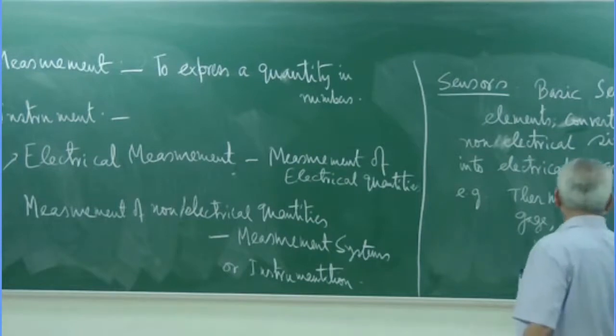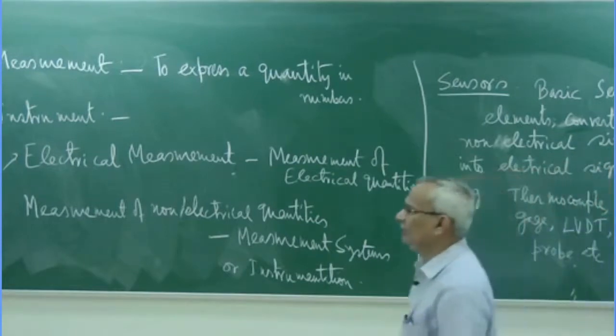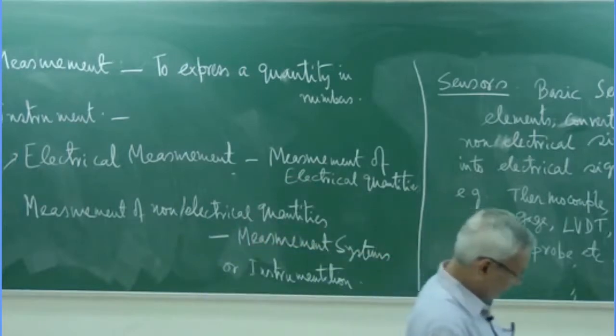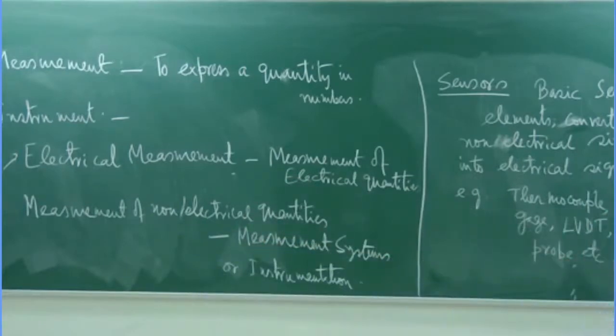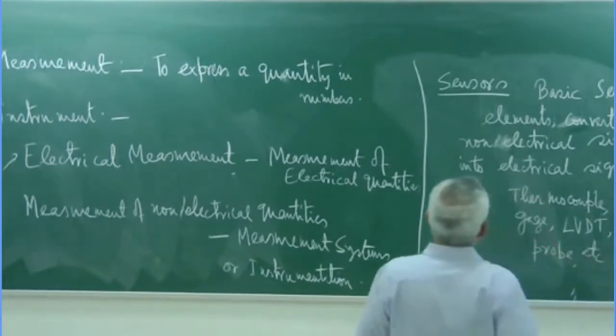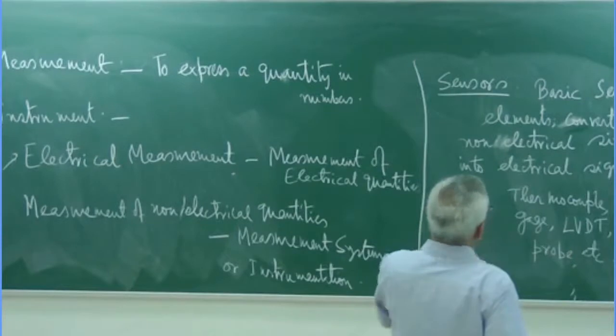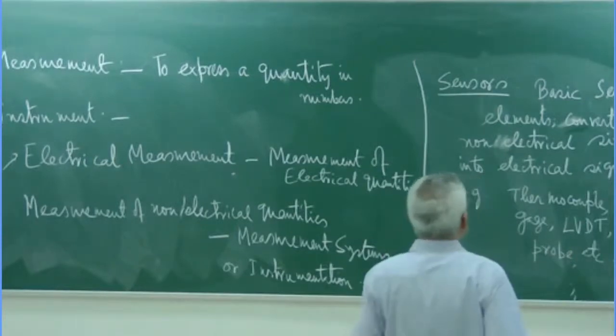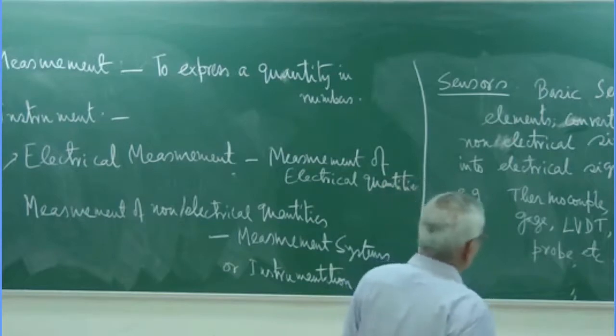We can give a number of examples, but there is no need for this. Sometimes the sensor is also integrated with some electronics to give you a direct readout, which nowadays we are having.